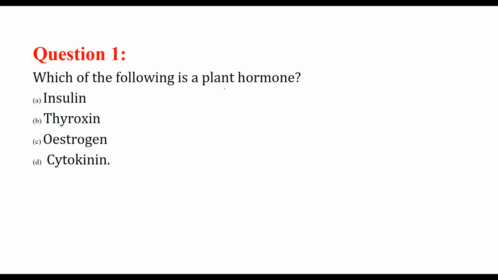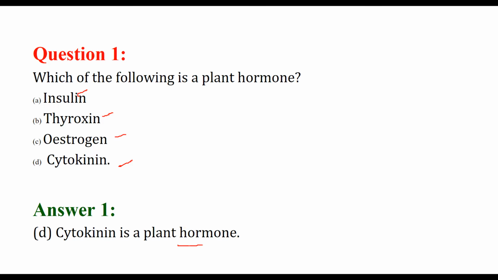Which of the following is a plant hormone? Insulin is ours, thyroxine, estrogen, these are all ours. So cytokinin is the plant hormone.